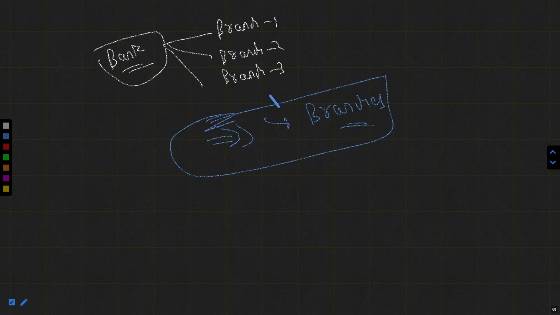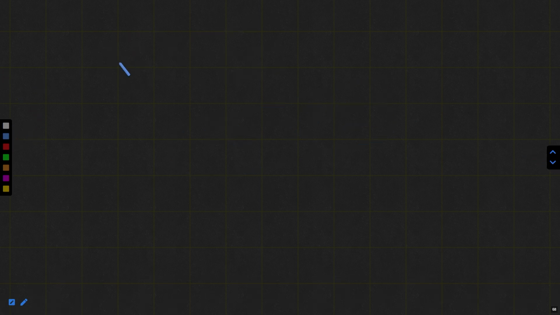It means that the bank already had the 4 branches. They are not making it to the 5. But suppose in the next page, let me tell you. Suppose the bank had branch 1, branch 2, branch 3.